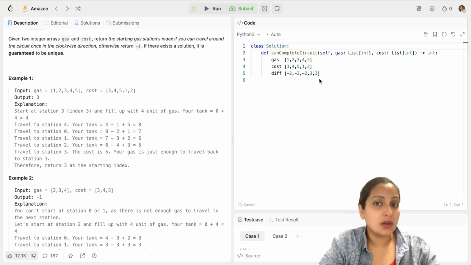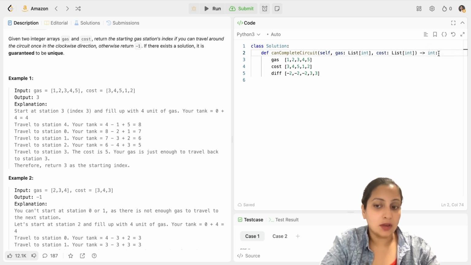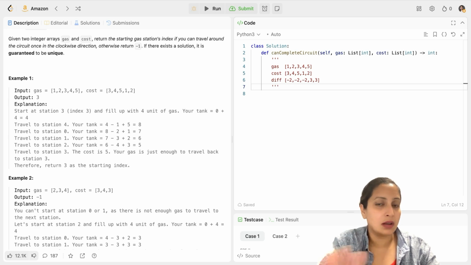Now you have also been told that in any scenario, you will have only one unique solution. So there cannot be more than one solution. So if you have found one solution, you can let it be. You don't need to find the next solution. Okay. Now, how do you ensure that there would be a solution?